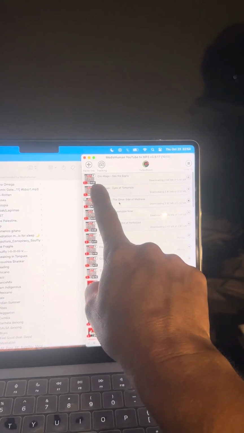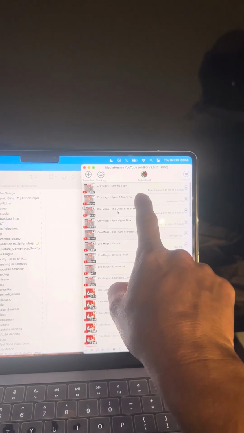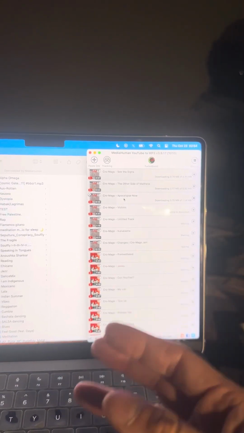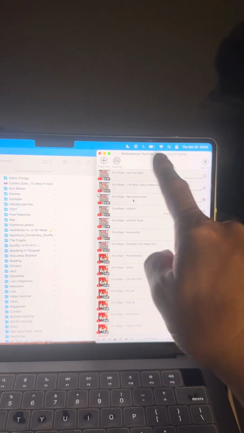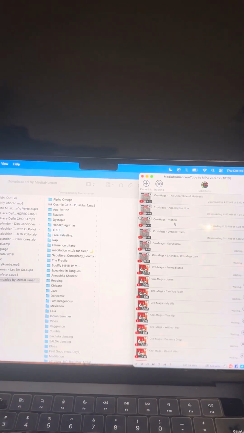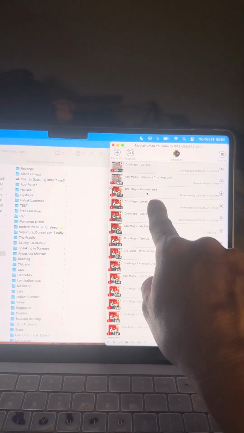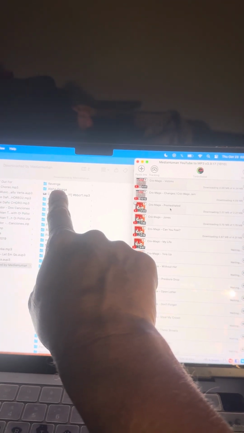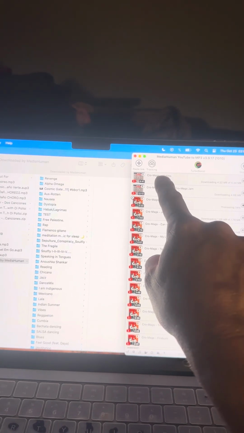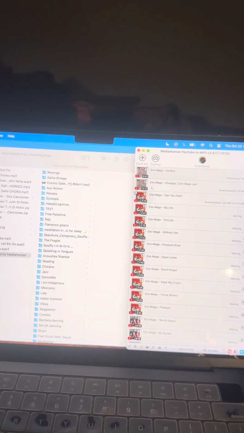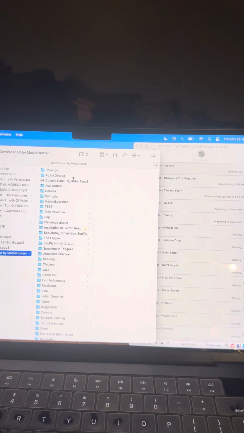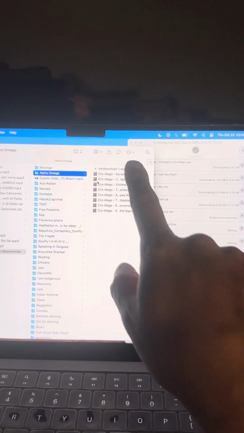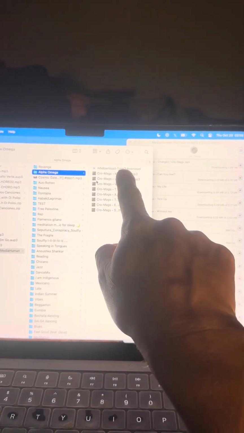As you can see, they're downloading. Right now I have 5 that can download at the same time. It depends on how fast your internet is. You can actually change that in settings. Okay, so the next album, it just auto created it, Revenge. Alpha Omega, it's finishing it up. But if I were to open this album, it'll show you that there's some songs that are downloading. See, it's downloading right now.